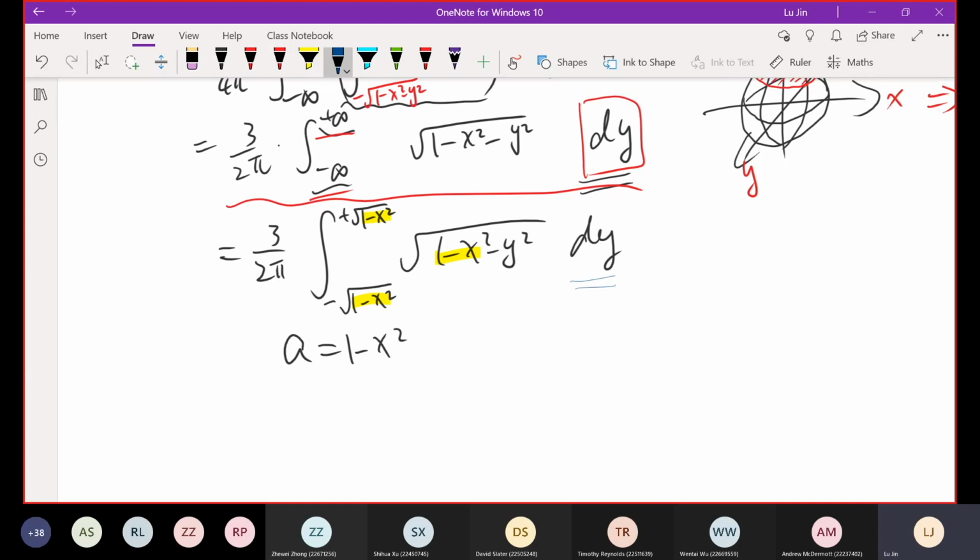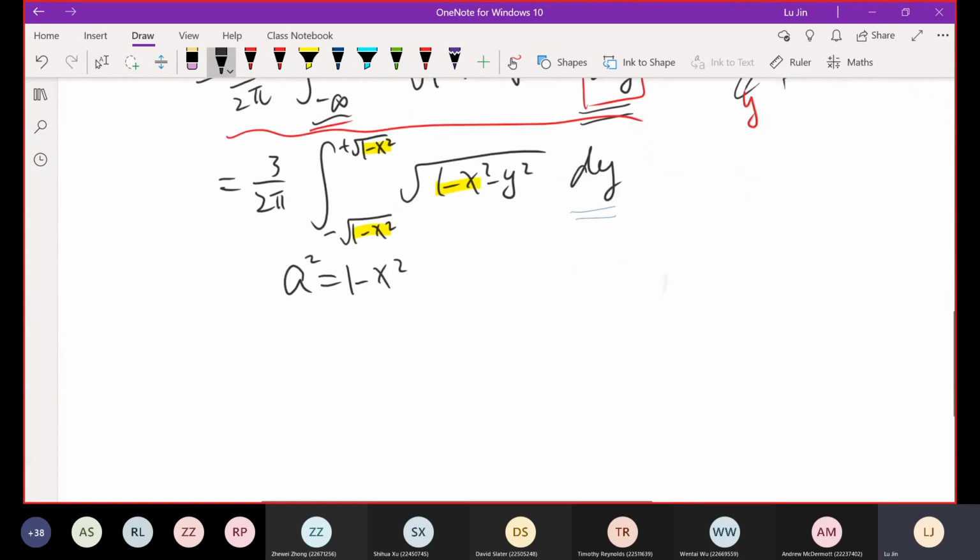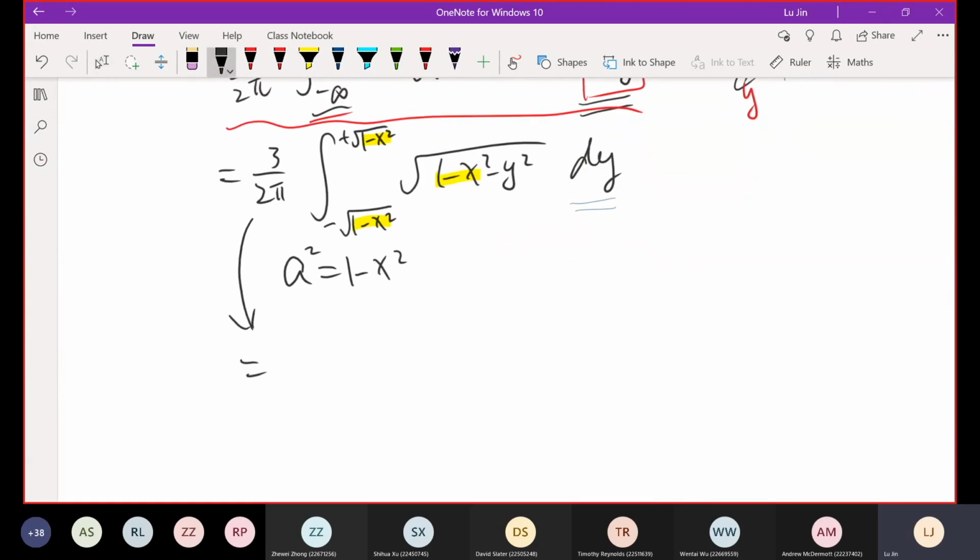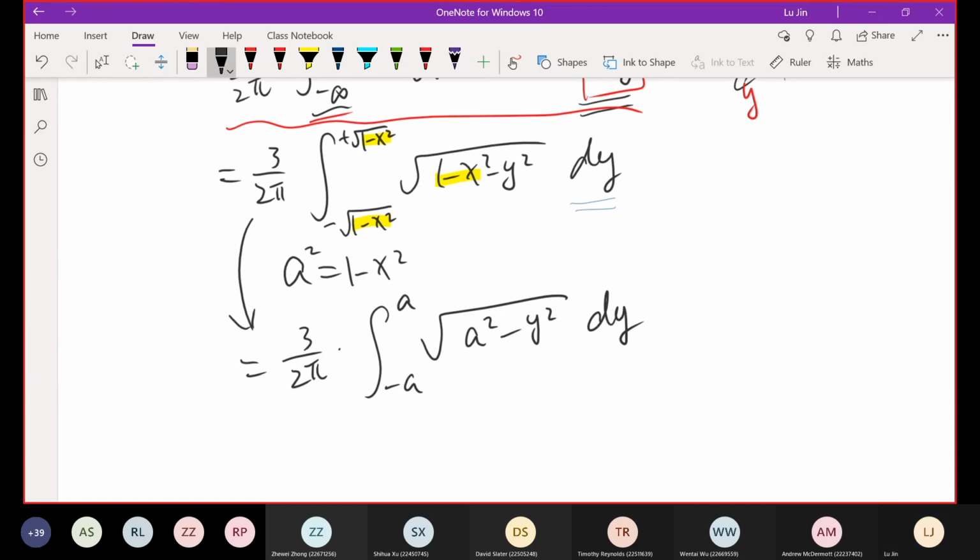So by replacing this 1 minus x squared with a squared, it doesn't change much regarding y. By doing this, what you get is 3 over 2 pi, then negative a to positive a, square root of a squared minus y squared dy. Okay, this is what we got.